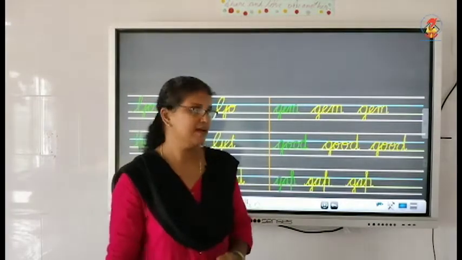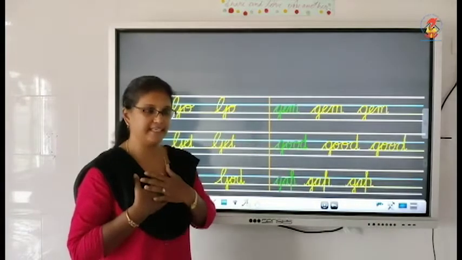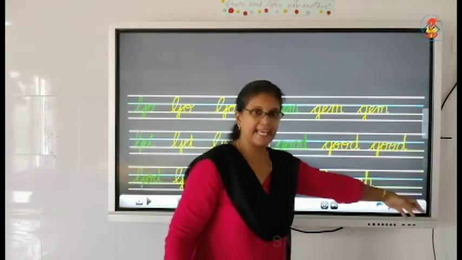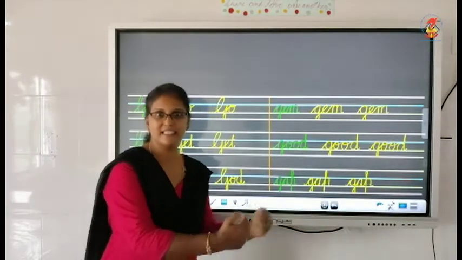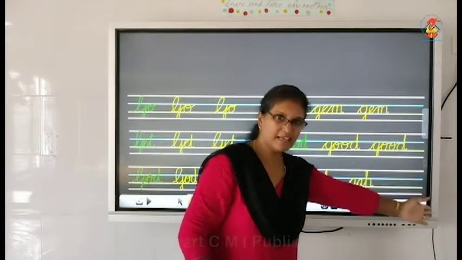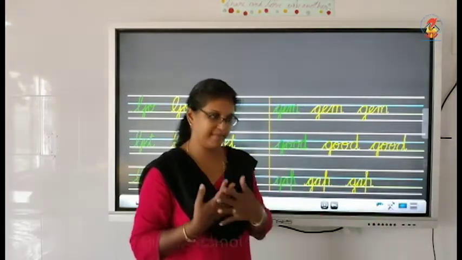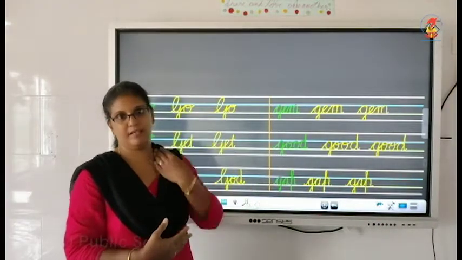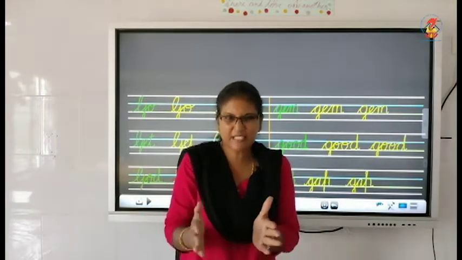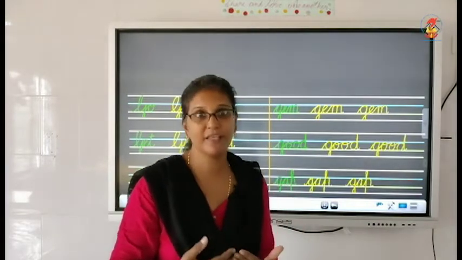Now, gap. I'll show you an example. The end of the board is here. I am standing here. There is a space between me and till the end. There is a space. The distance, that is called gap. The space between something, an object or a person or a thing or an animal and me who's standing here, there is a gap. Suppose you are sitting with your mom now and you are not touching her. There is little space between you and your mom. We can say there is a gap between you and your mom. Okay, children?